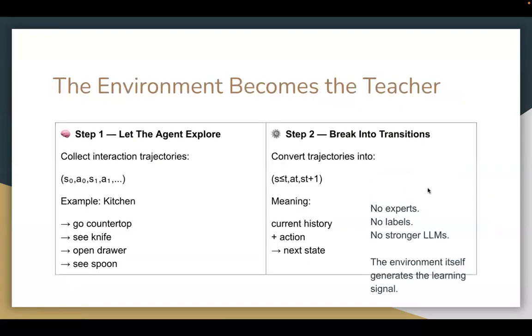We roll out, we collect transitions, we predict the next state, we compare with reality, and we do an RL update. And so the environment now becomes the teacher. Instead of humans teaching the agent, the world itself becomes the supervisor.